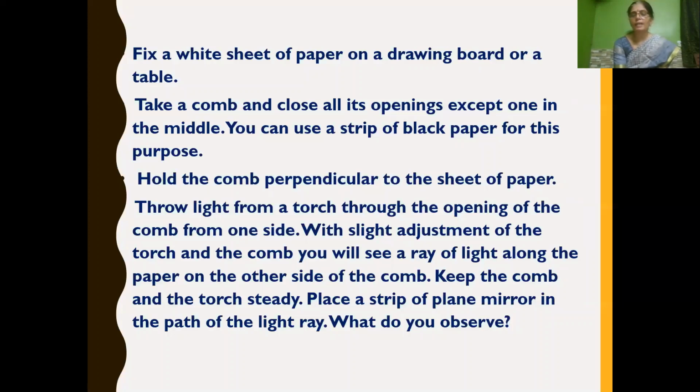We will see a ray of light along the paper on the other side of the comb. Now keep the comb and torch steady. Now we have to keep a plane mirror in the path of the light ray.